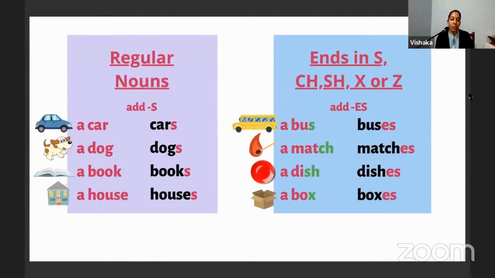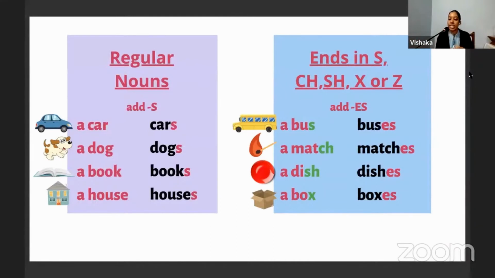What are the regular nouns we have here? We have a car. The rule for this regular noun is that we add an S to make it plural. That's very easy. If there is one car, you say there is a car on the road. If there are a lot of cars on the road, more than one, that's plural, and we add an S. If there is a dog on the road, and there are lots of dogs, if there is more than one dog, what do we say? Dogs. We add an S.